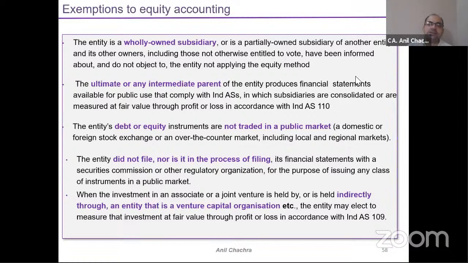So when the investment in an associate or joint venture is held by, or is held indirectly through, an entity that is a venture capital organization, the entity may elect to measure that investment at fair value through profit and loss in accordance with Ind AS 109. What does that mean? Under the definition part, we covered that more than 20% investment, directly or indirectly.